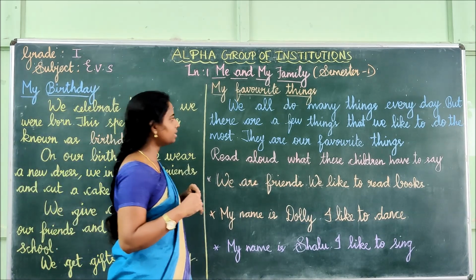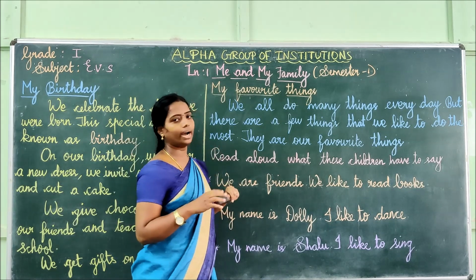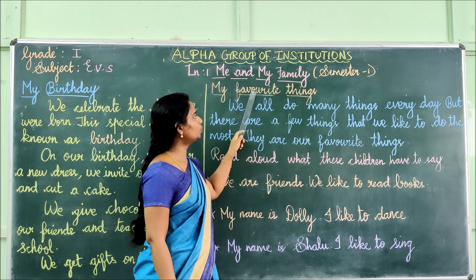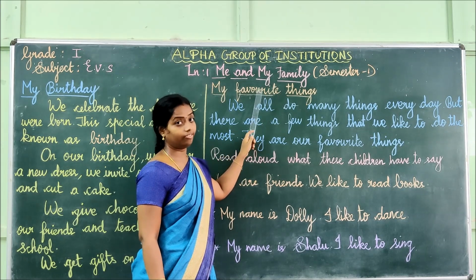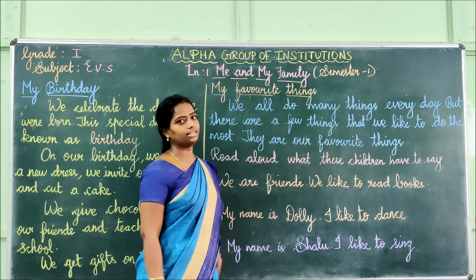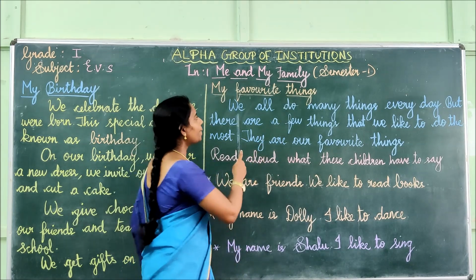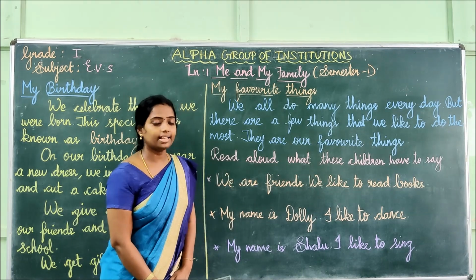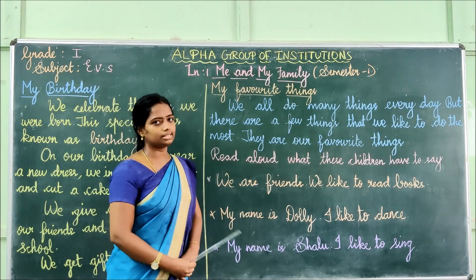The next topic is, see, my favorite things. What is it, children? My favorite things. Each of us has some favorite things, isn't it?